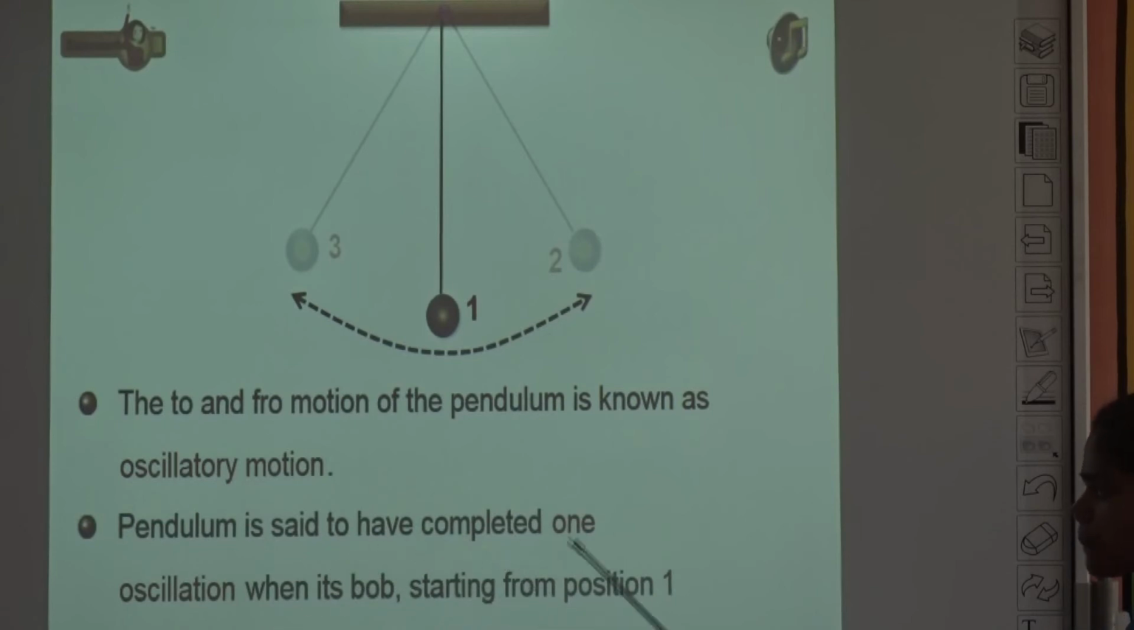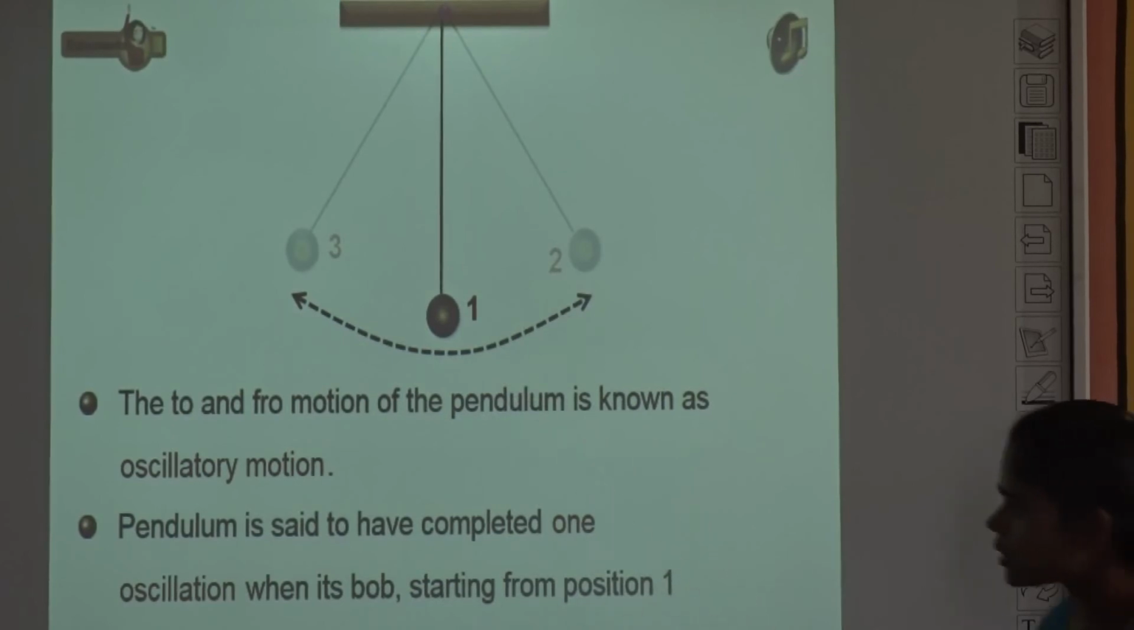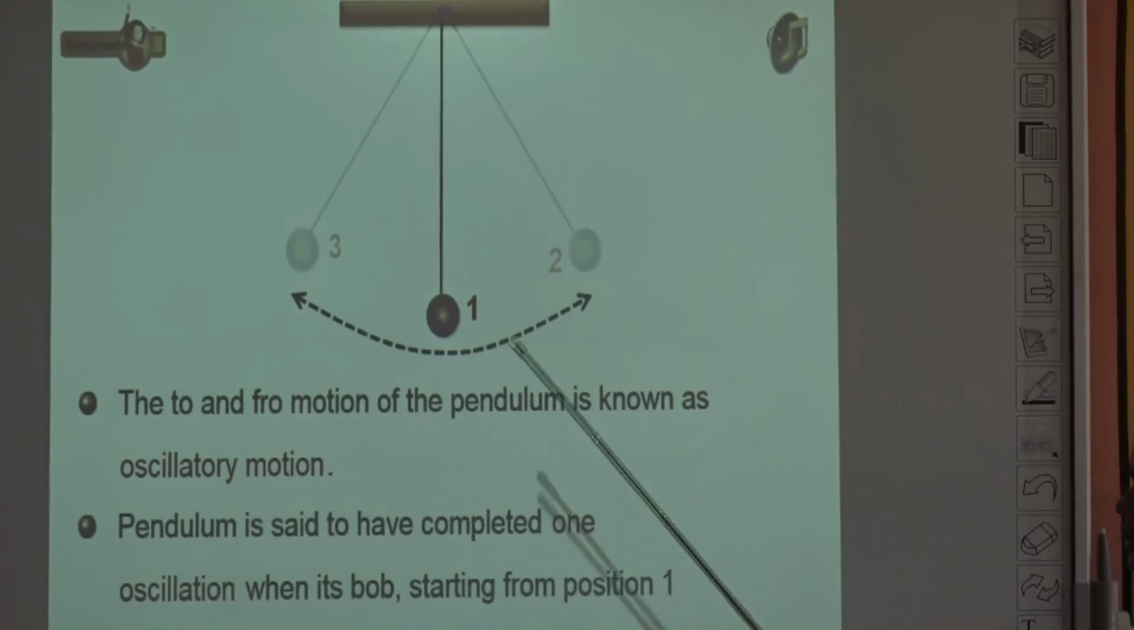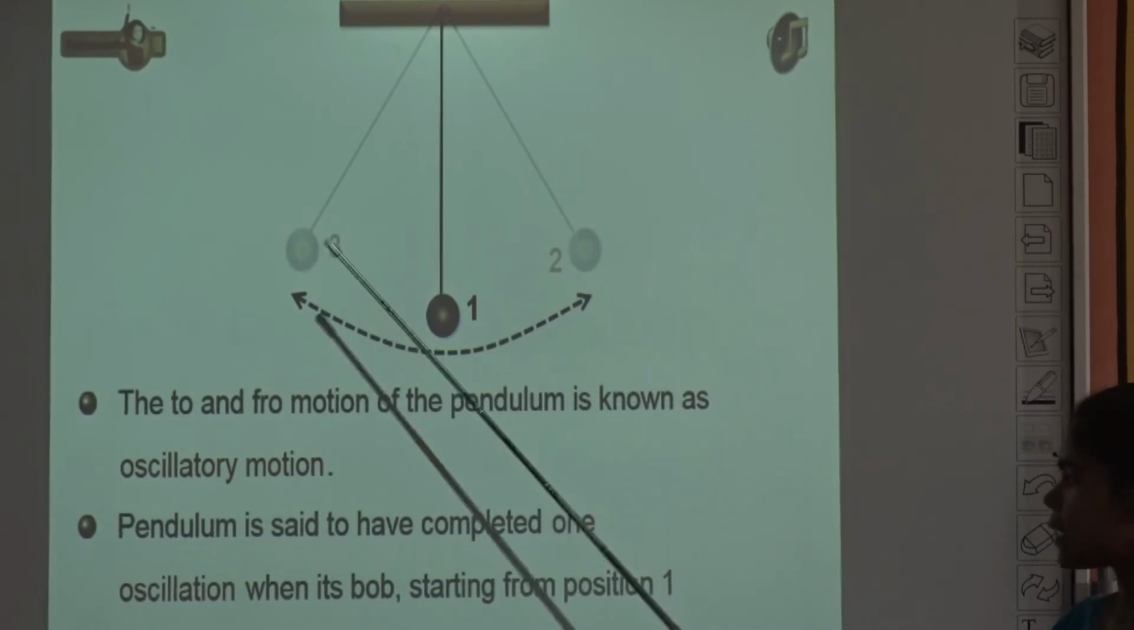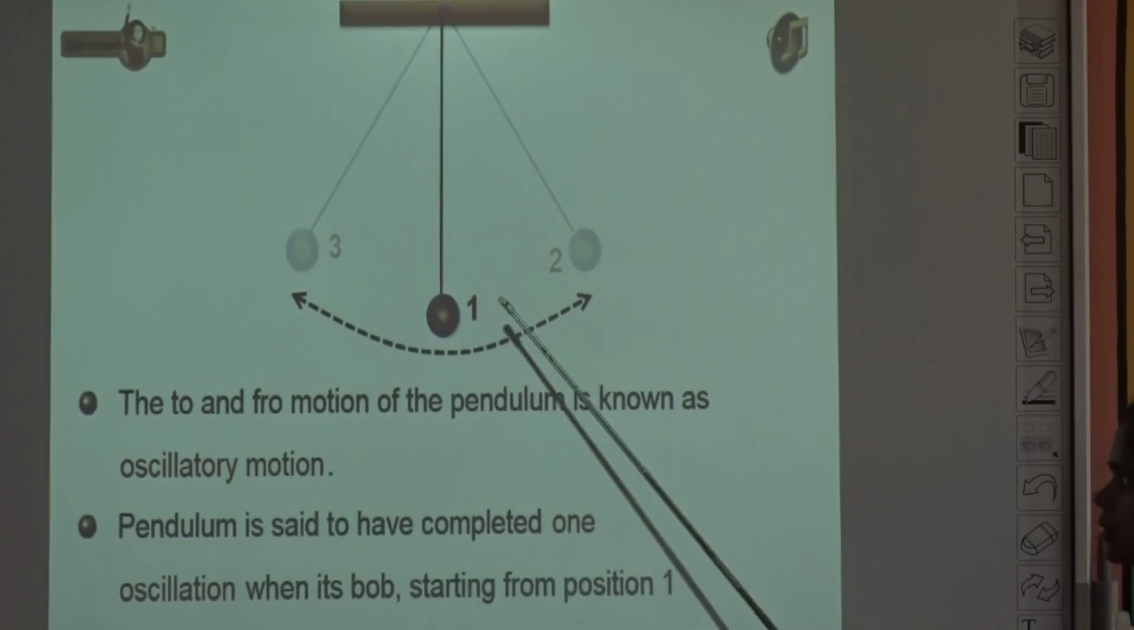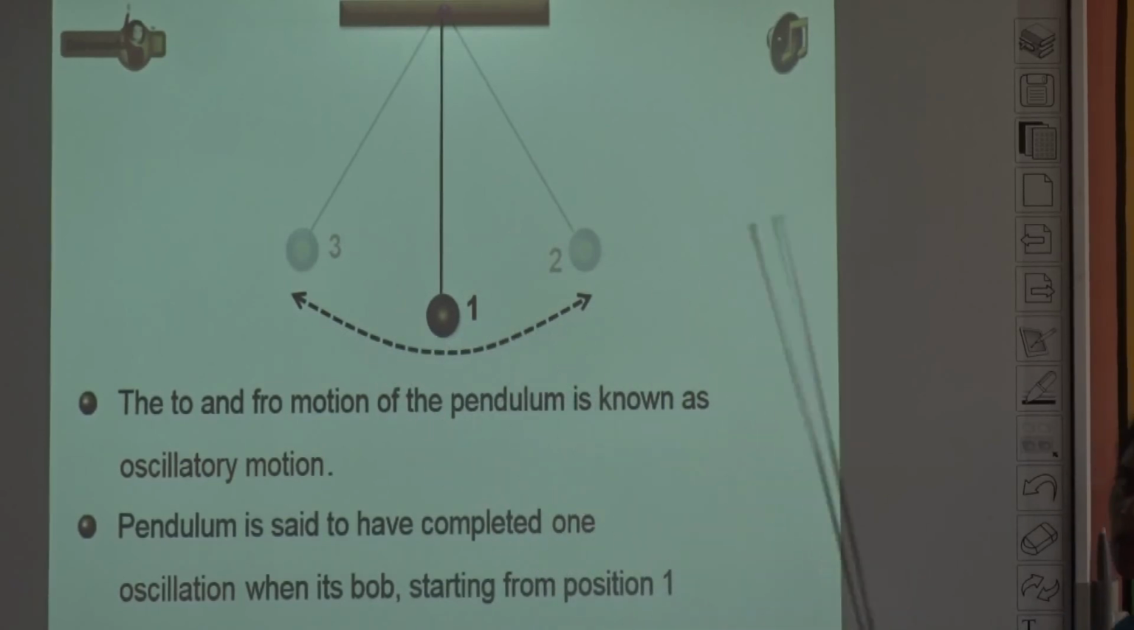A pendulum is said to have completed one oscillation when its bob starting from position 1 moves to position 2, and to 3, and back to 1. So this is called one oscillation. It starts from position 1, then moves to 2, then from 2 to 3, then it comes back to 1. So this full motion is called one oscillation.